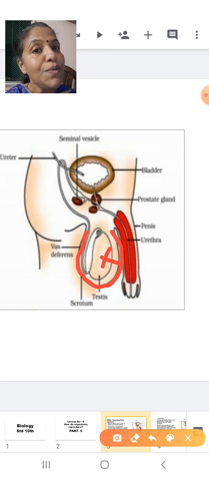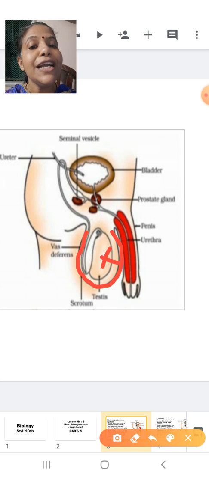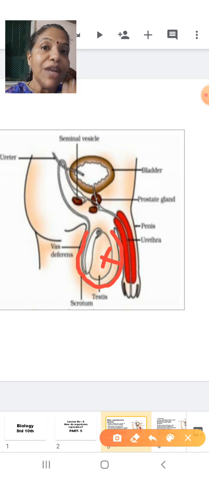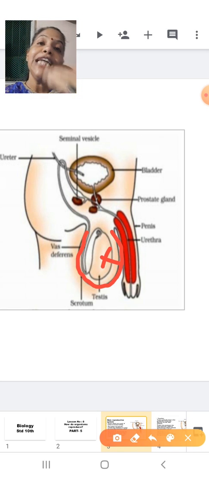Now in case of human beings, there is a pair of testes, the right testis and the left testis. Here we are taking a lateral view, side view of the male reproductive system. So you are seeing only one testis, the other testis will be present on the other side.